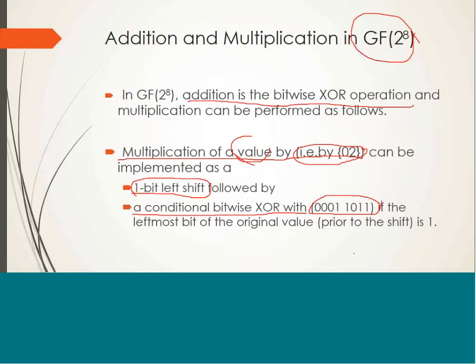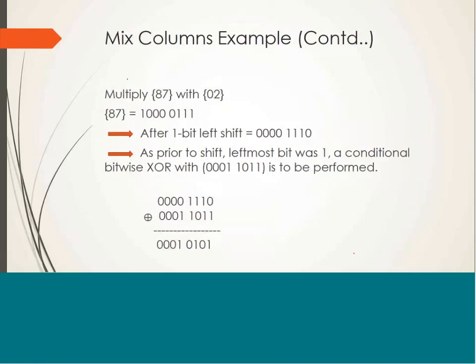Let's see practically. The first numbers we need to multiply are 87 and 2. 87 can be written in binary as 10000111. The first operation in multiplication is a 1 bit left shift. After performing the 1 bit left shift on this number, we get 00001110. Then the second step is the conditional bitwise XOR.